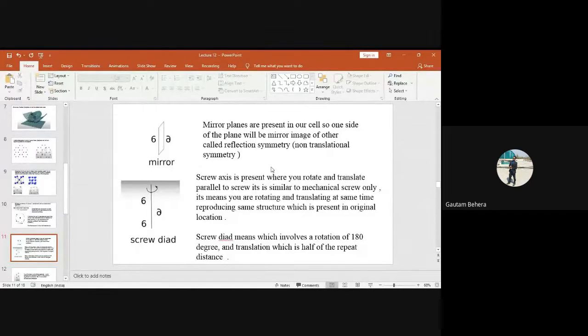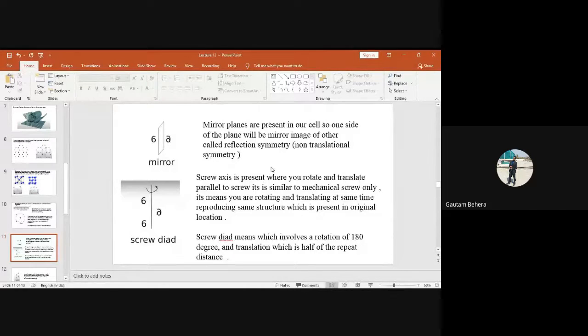If you have any confusion, suppose you take a triangle, just draw a triangle. You put a two-side mirror plane at the center. Center means that the plane will be vertical, a vertical kind of mirror plane with two-side mirror. Then what will happen? The left side of the triangle will be the mirror image of the right side. Yes or no? Just have a look. And the right side will be the mirror image of the left side.